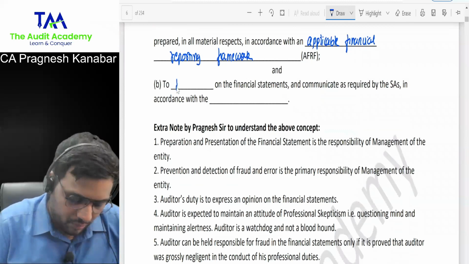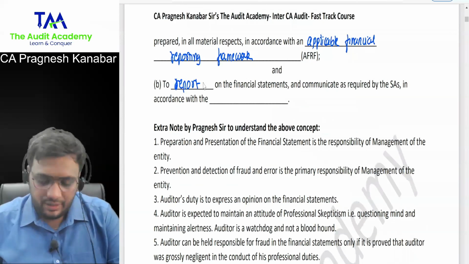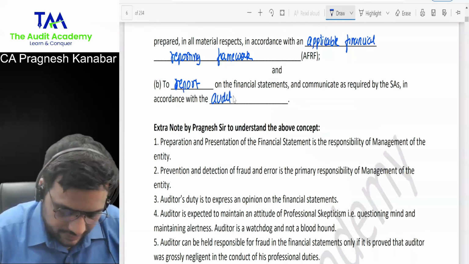Then to report on the financial statements and communicate as required by SAs in accordance with the audit findings.